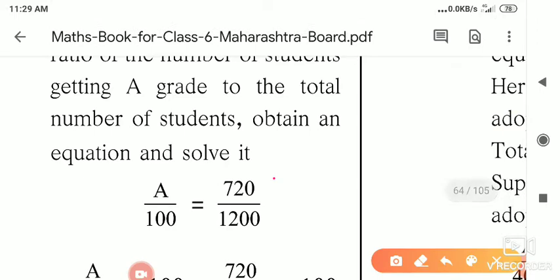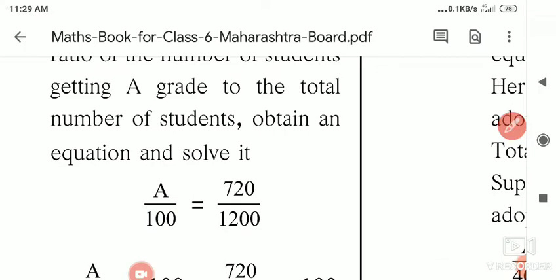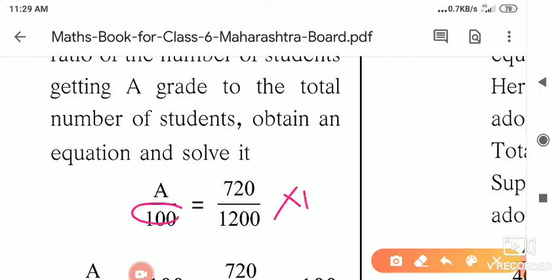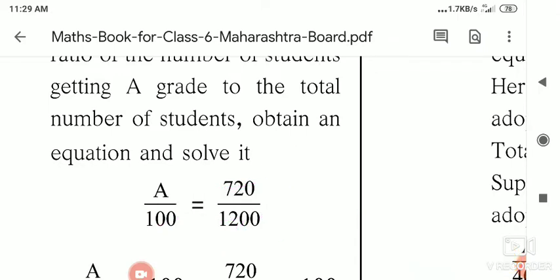So here, A grade students, how many? Out of 100, A students get the A grade, and out of 1200, how much? That is 720 got the A grade. Now how to solve? By two methods. This 100 will come here for the multiplication. Zeros get cancelled with these zeros. 12 ones are 12, 12 sixes are 72 and 0, means 60% of students got the A grade.